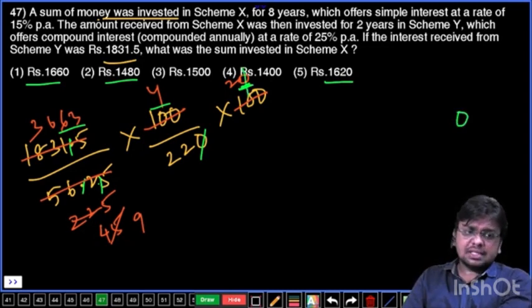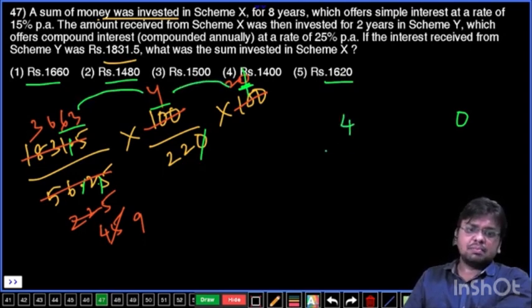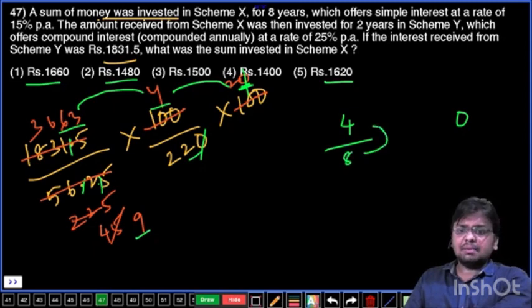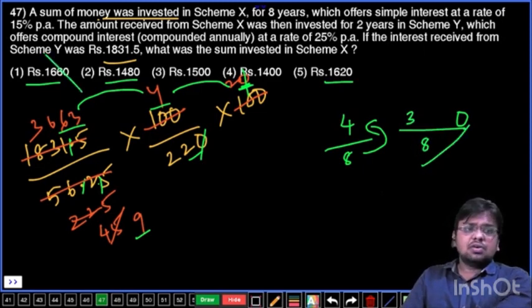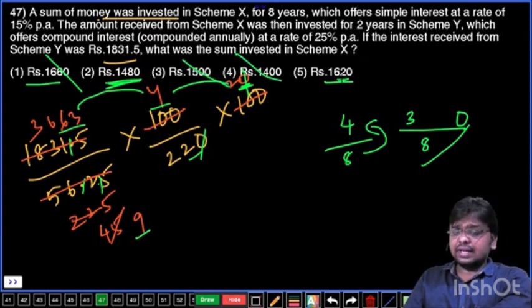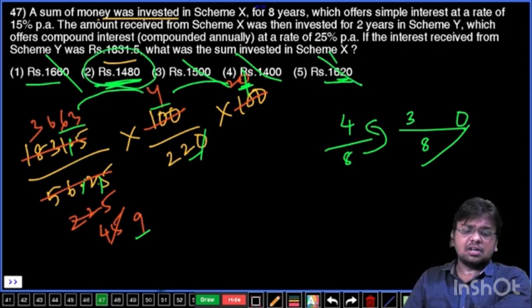Next, go with the units places. 3 into 4, that is 2. 2 into 2, that is 4. 4 by 9 into 2, that is 8. 8 has to become 4, which means you need to multiply 8 with either 3 or 8. The answer must be ending with either 30 or 80. Here 80 is there, and these are not our answers, and here it is 20, but we want 30 or 80. Not possible. The only answer possible is the second option, final answer.